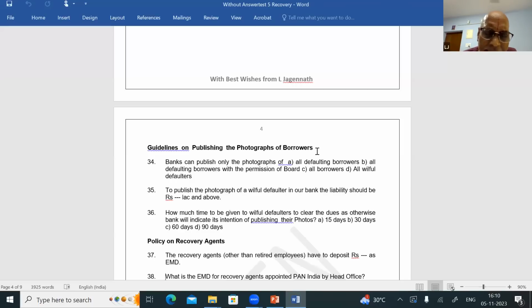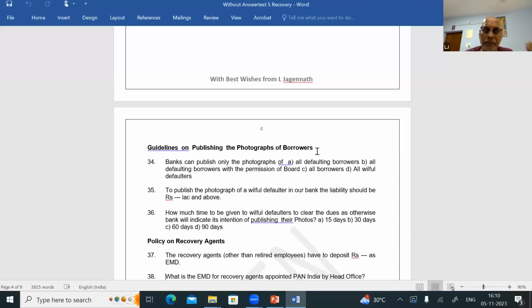So who has to decide whether the borrower is a willful defaulter or not? The respective bank will decide. At head office level, a committee will be there. The branches and the circles recommend to the committee that this borrower be classified as a willful defaulter. The liability may be any amount. Then the bank will give an opportunity to the borrower, asking him to come and present to the bank why he should not be called a willful defaulter.